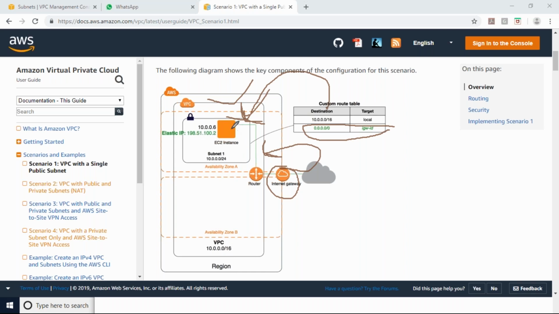Okay, the servers which are in the public subnet will communicate with the open internet. Why? Because in this route table I mentioned the internet gateway. So because of this internet gateway, my servers will communicate with the open internet.